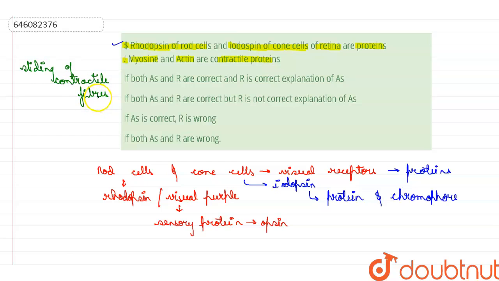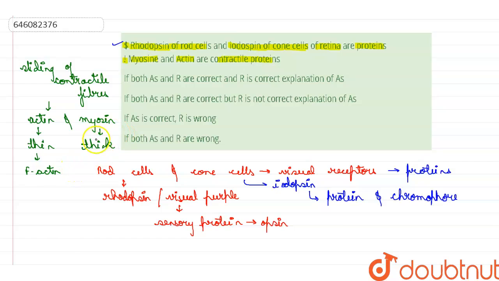If you talk about skeletal muscle, then the two contractile proteins present are actin and myosin. Actin is the thin filament, and myosin is the thick filament. Each actin filament is composed of two helical F actin, which is made up of multiple units of G actin.